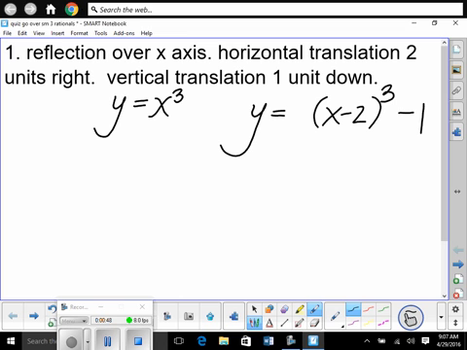Now, a lot of you got that far and you forgot the reflection over the x-axis. Isn't that a negative in front of the function? Okay. Do you have questions on that? Please ask. That's why we're doing this.